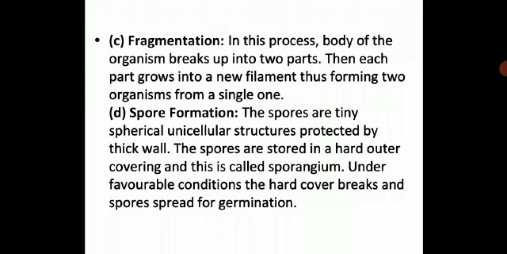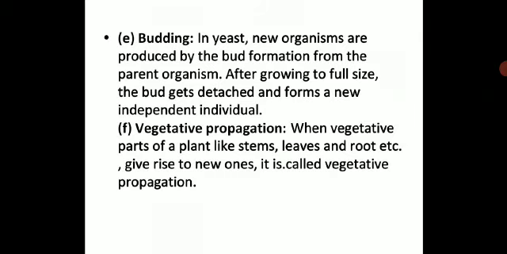We have seen the example of mushroom, and you have seen the image where the hard coating will break. All this we have done, children.